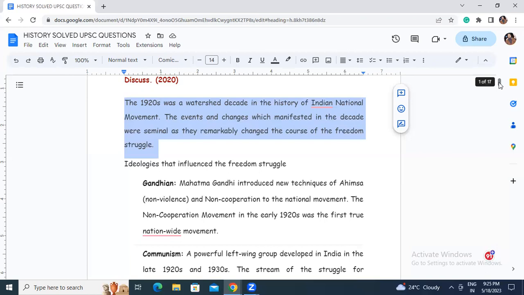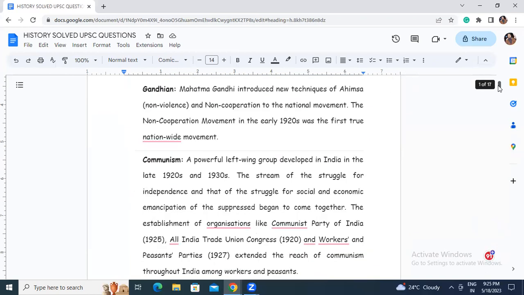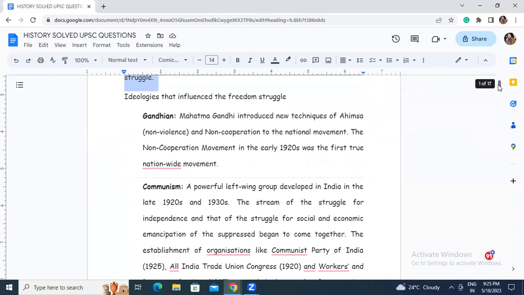What are the ideologies that influenced the freedom struggle? We know that this is the decade from which some famous national movements happened under some famous national leaders, and Mahatma Gandhi was one such very popular leader, right?